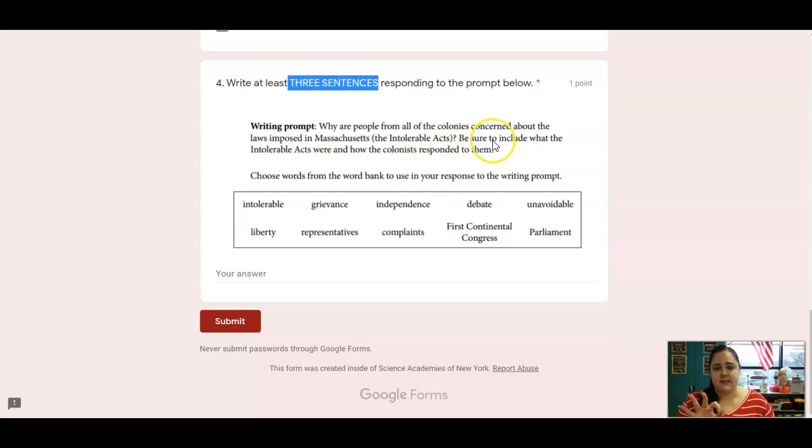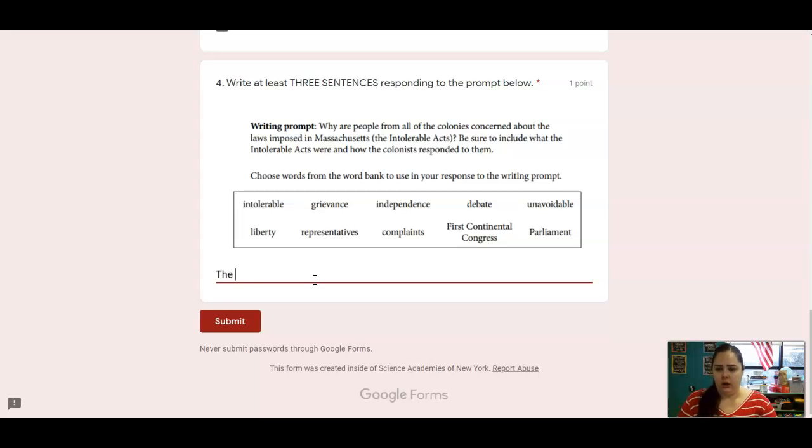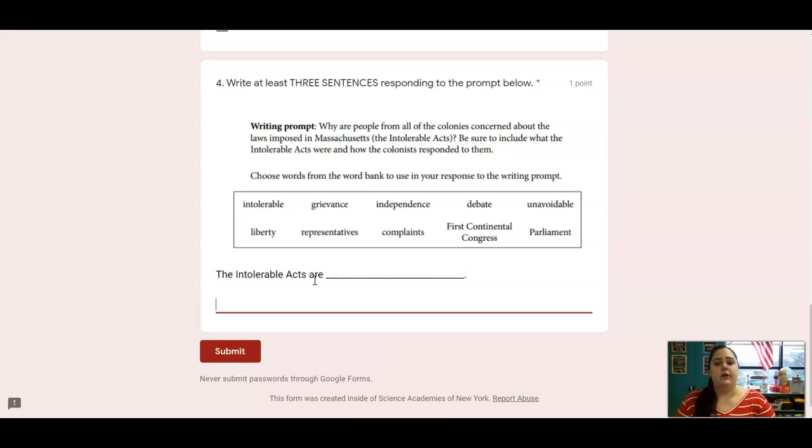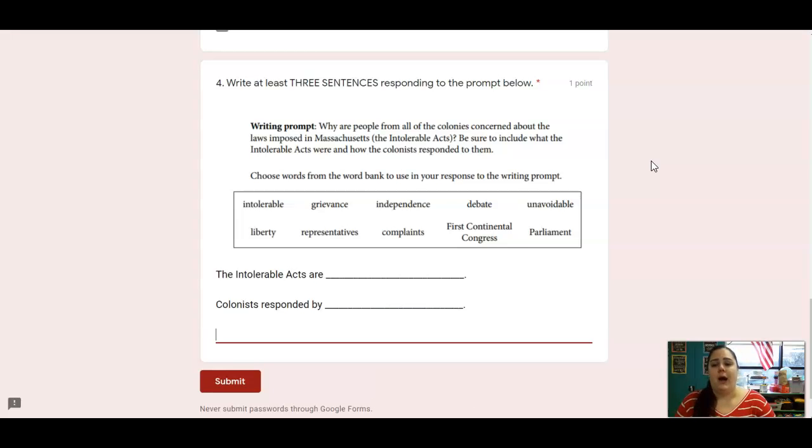So 3 sentences, talk about what the Intolerable Acts are and how the colonists responded to them. And then I also gave you a little word box for any vocab words you might want to include. So just to give you a little example, you're going to want 3 sentences. So maybe you can start by saying what the Intolerable Acts are. So the Intolerable Acts are blank. Your second sentence can talk about how they responded to them. So what did they do? And then the last sentence can talk about why the other colonies were concerned.